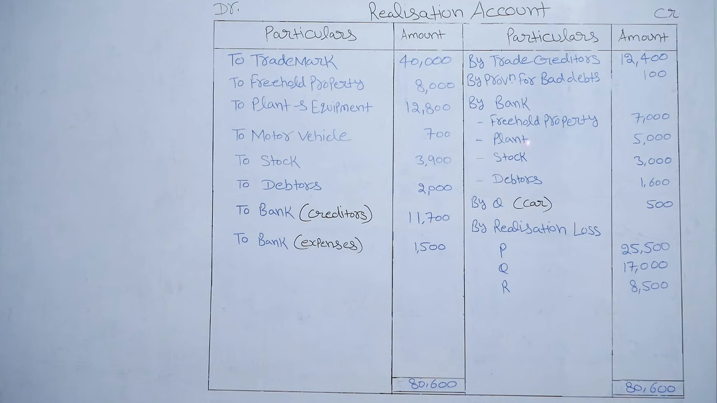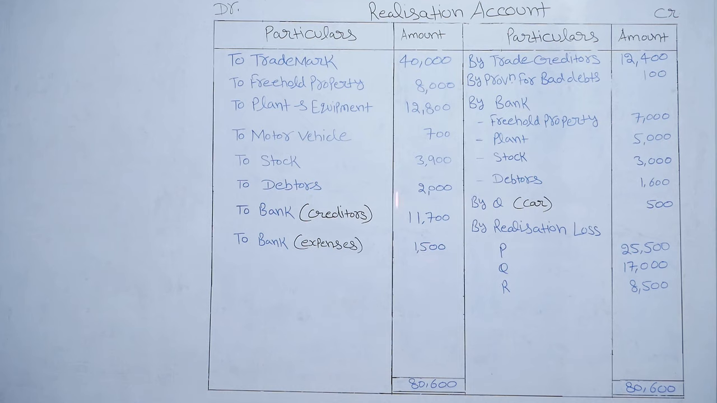There are a few assets realized which are mentioned in the question, so the entry in this case will be bank account debit to realization. Freehold property realized rupees 7,000, plant rupees 5,000, stock rupees 3,000, debtors 1,600. The car is taken over by partner Q, so the entry will be Q account debit to realization account, by Q 500 rupees. And creditors were paid rupees 11,700. So the entry will be realization account debit to bank account, creditors 11,700. Dissolution expenses were paid 1,500. In this case the entry will be realization account debit to bank account 1,500.